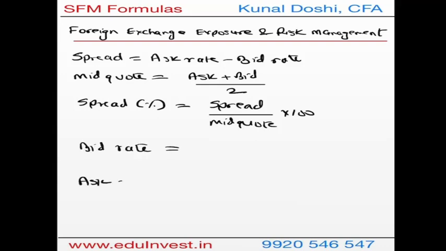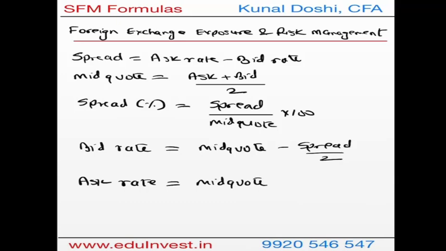The bid rate is nothing but the mid quote minus the spread, but not the entire spread, only half of it. Similarly, for the ask rate, from the mid quote we add half of the spread. This is the formula with respect to spreads.